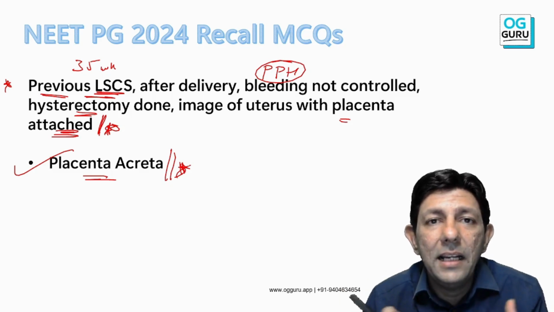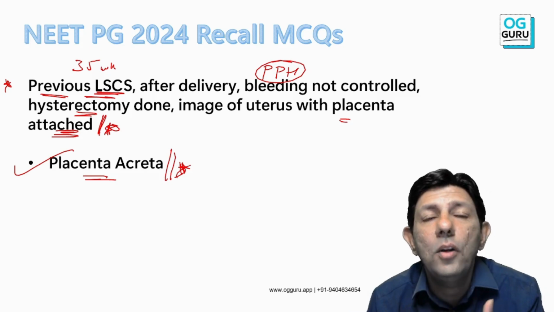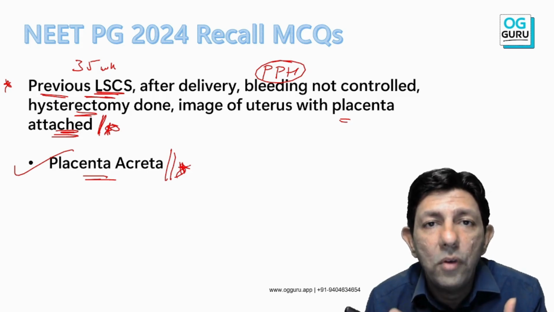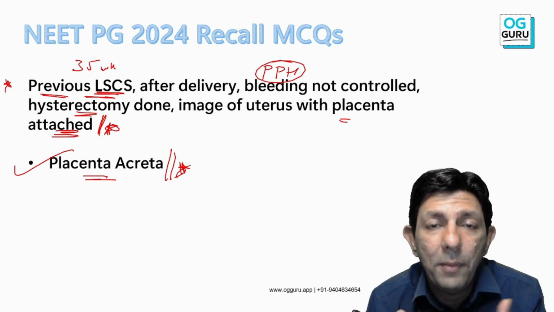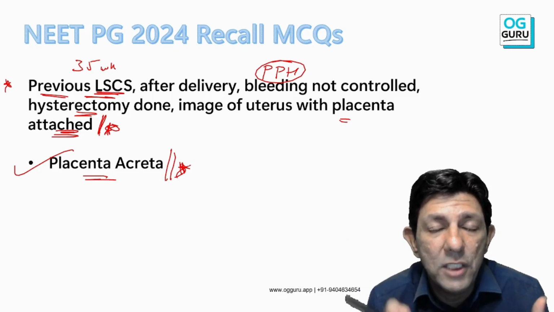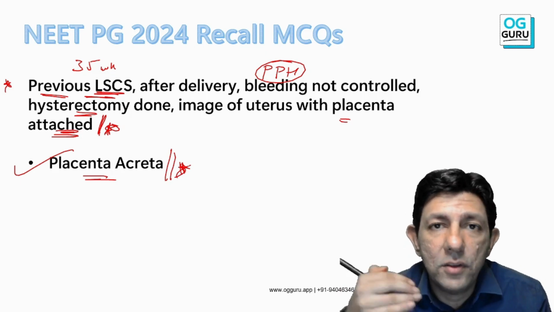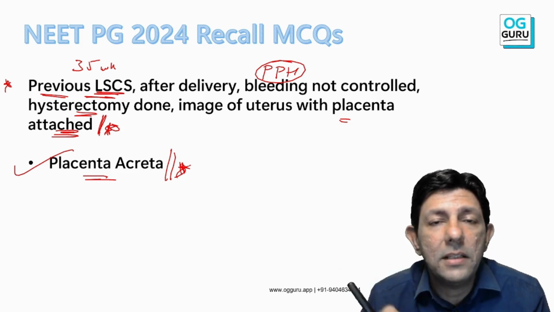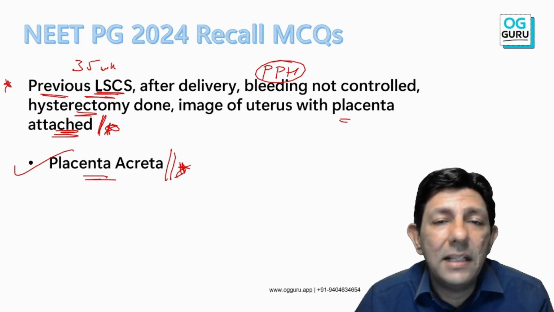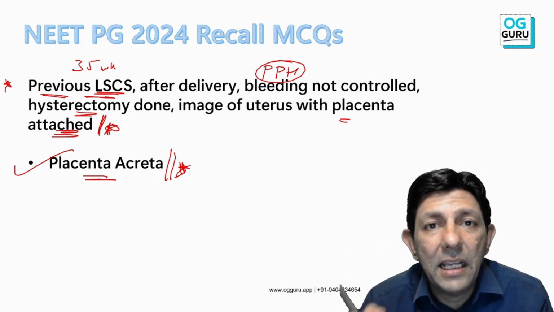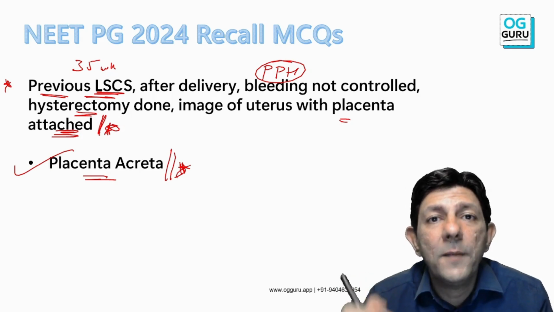So placenta accreta, the placenta is adherent to the lower uterine segment into the muscle wall. There is no plane of cleavage, so placenta will not detach easily, and it's a condition where it's going to be torrential. If you try to remove the placenta, it's going to be torrential bleeding. So placenta accreta, placenta is directly adherent onto the myometrium scar.